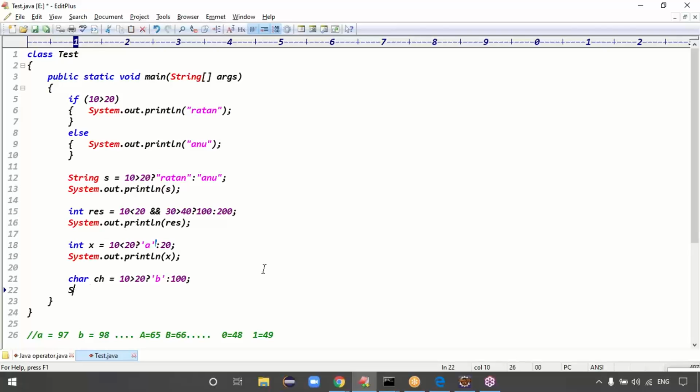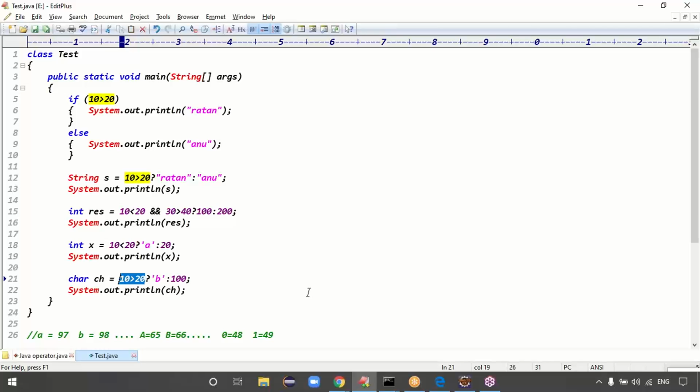Now I'm doing the reverse process of the above points: System.out.println of ch. What is the output now? Guys, is this condition true or false? False. The condition is false, so it will take the 100.